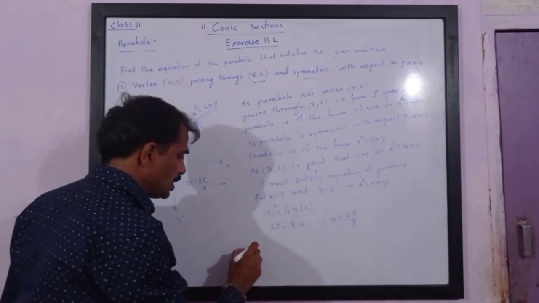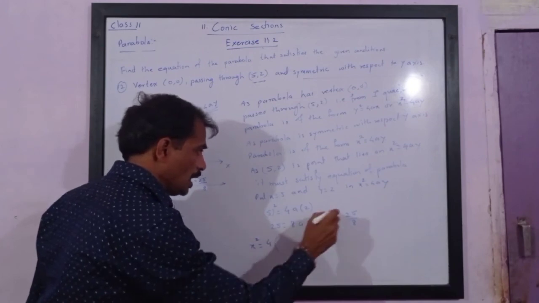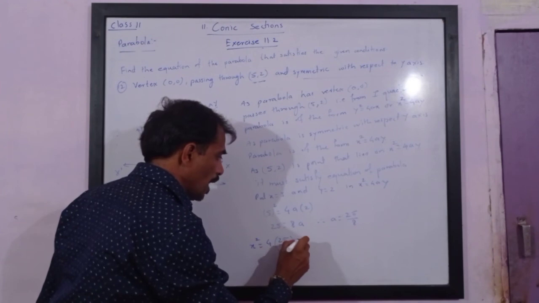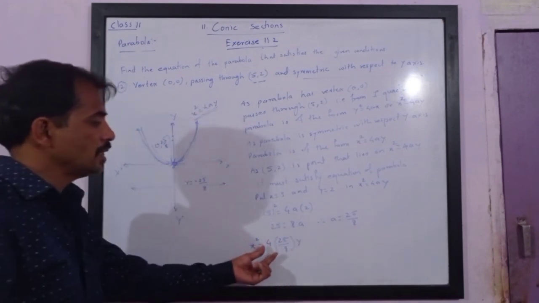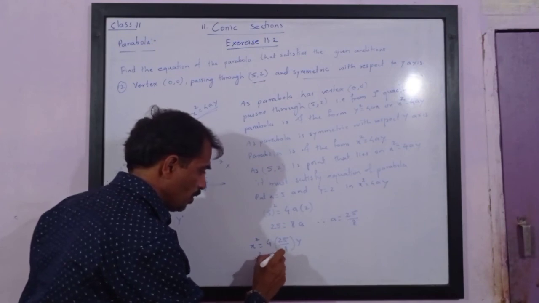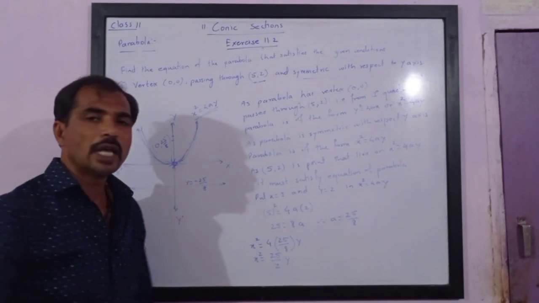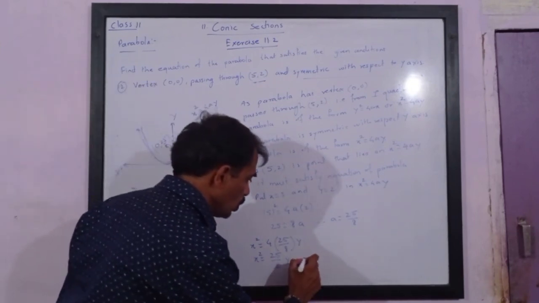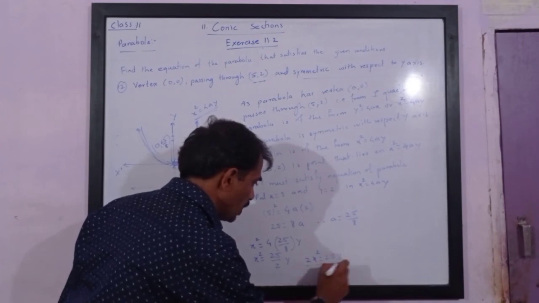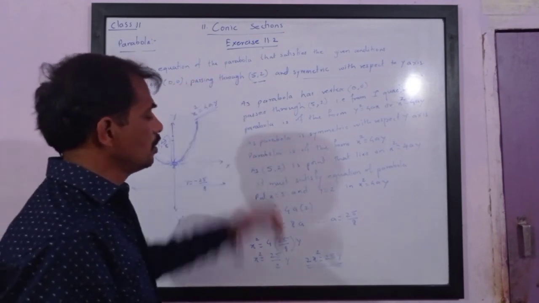Therefore, putting this value of a in the equation, we get x square is equal to 4 times 25 upon 8 y, which is x square is equal to 25 upon 2 y. Transposing, we get 2x square is equal to 25y. This is the equation of the parabola.